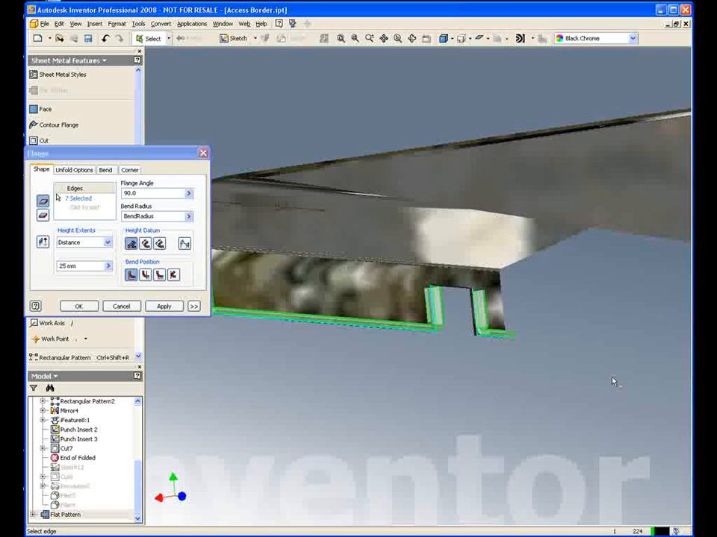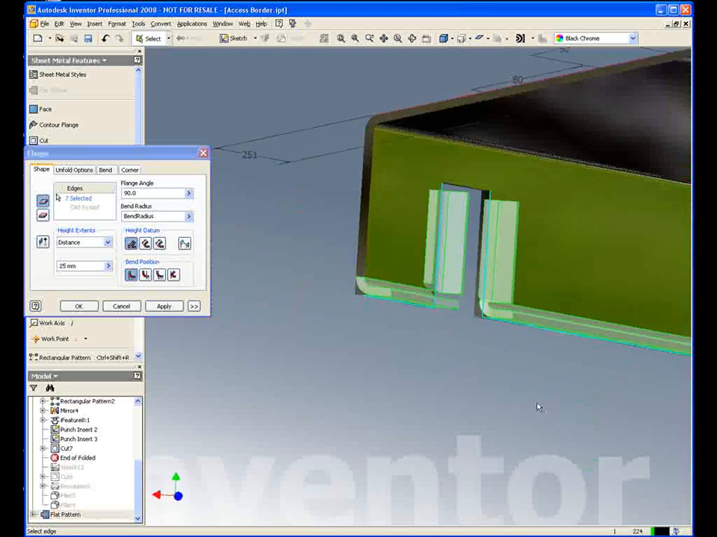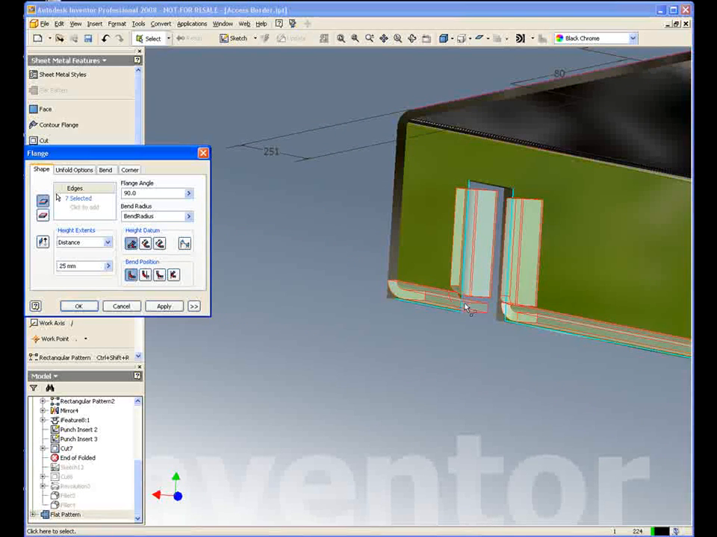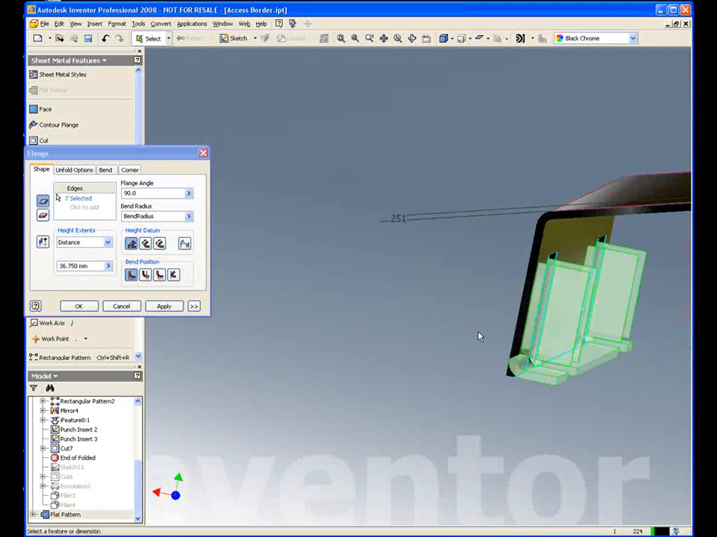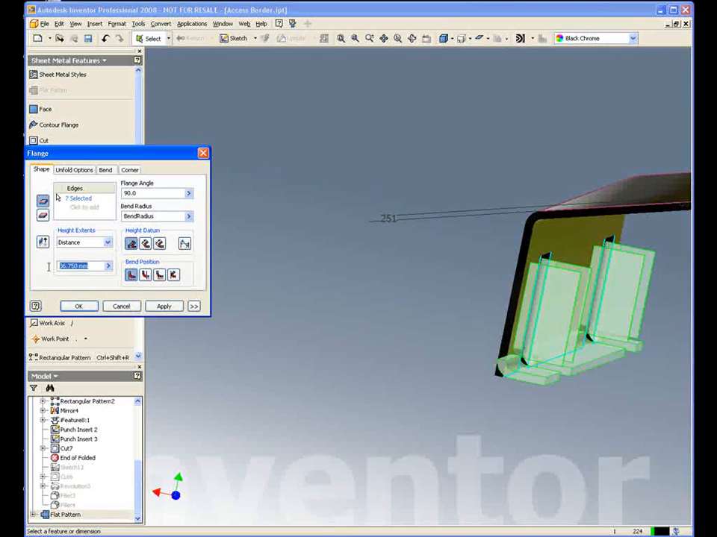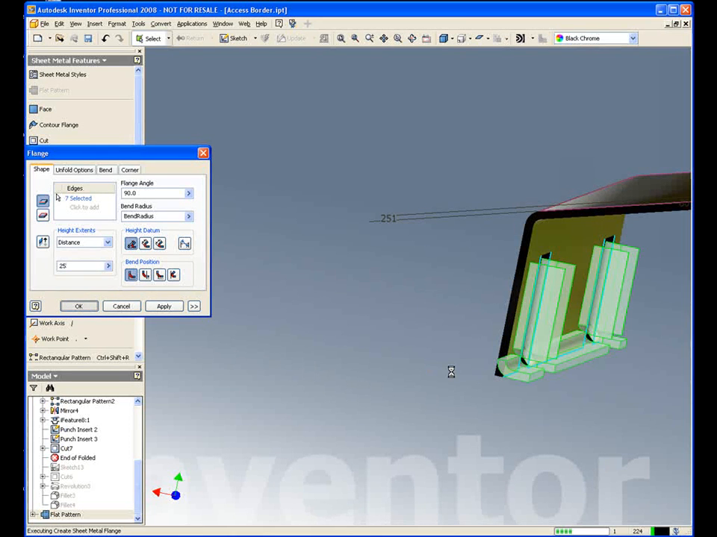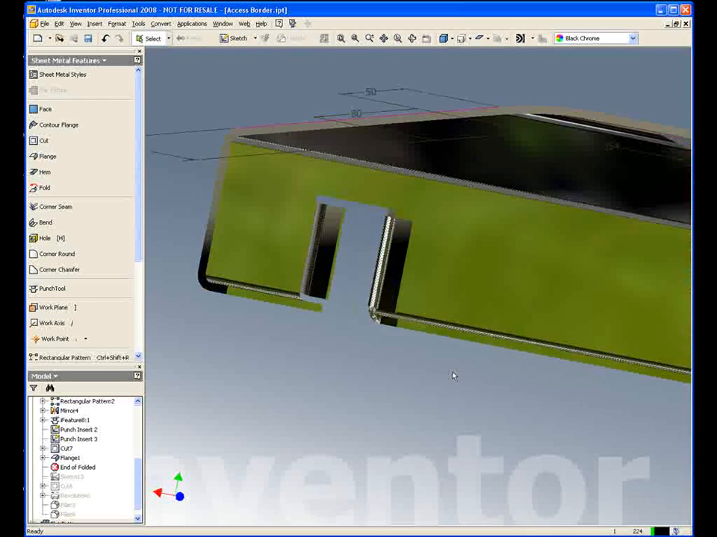Again, you can see a preview there, so you can very easily adjust the distances. You can either drag and it'll update all of those, or you can type in the dialog box and we'll just make that 25mm again and say OK. So again, very easy, very quick to create your flanges on your sheet metal.